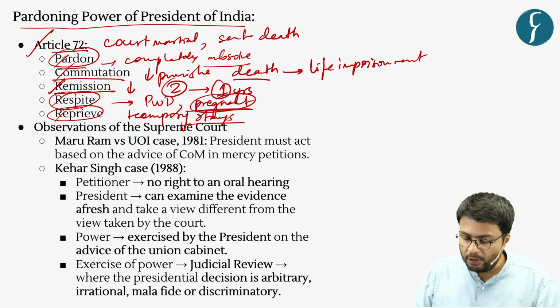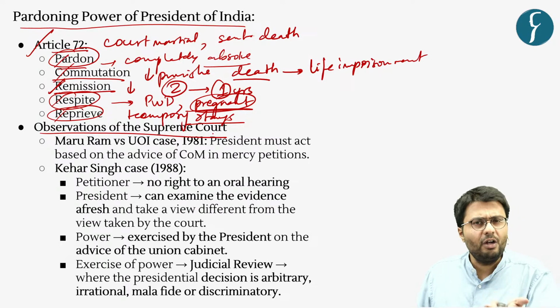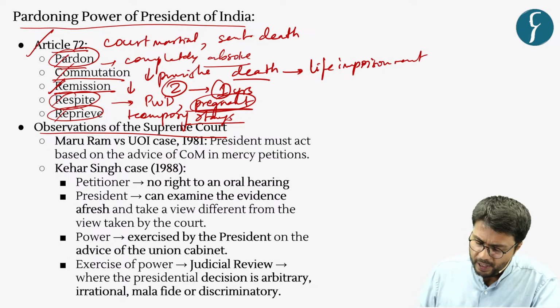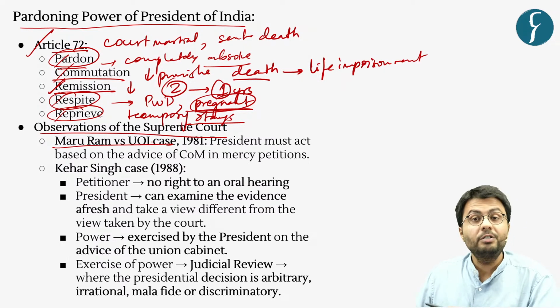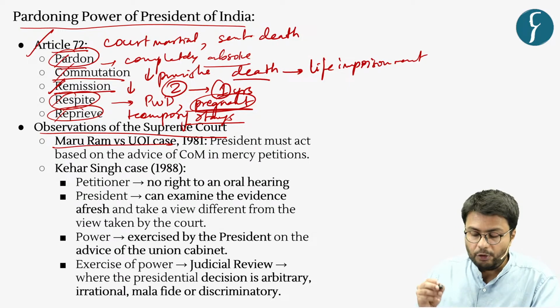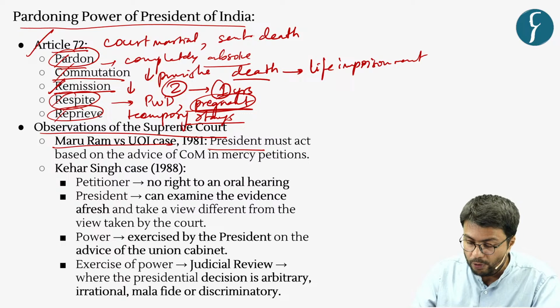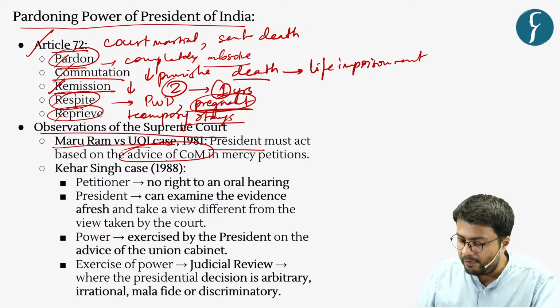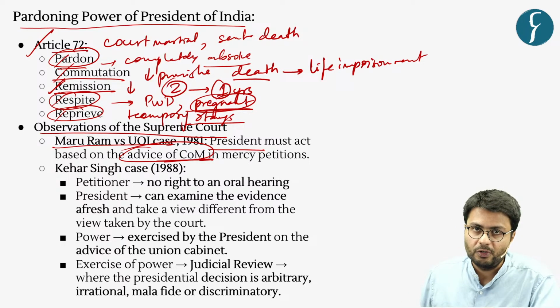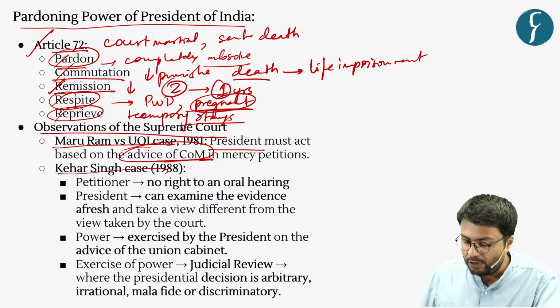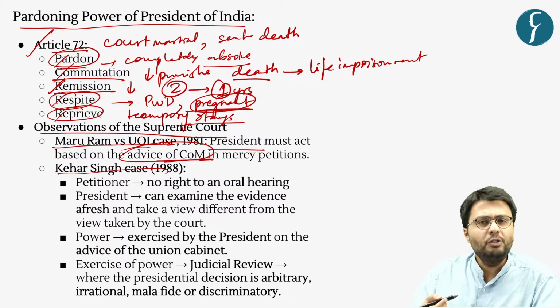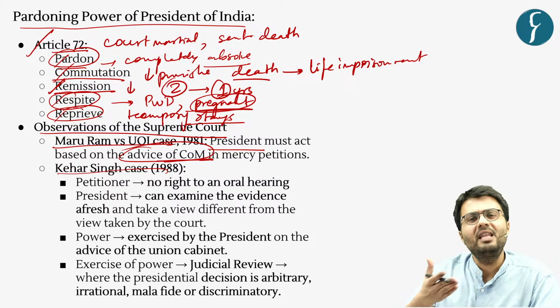Now in this regard, the Supreme Court has made several observations in general. For example, in the Maru Ram versus Union of India case, the Supreme Court highlighted that the President must exercise the power to grant pardons based on the advice of the Council of Ministers. Whereas in the Kehar Singh case of the year 1988, the Supreme Court gave various guidelines.